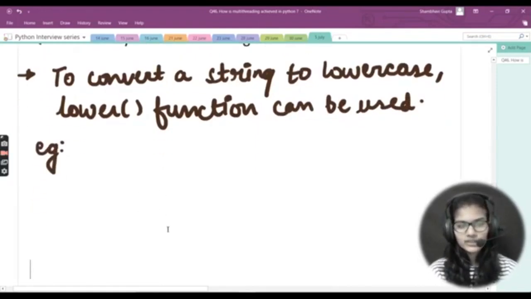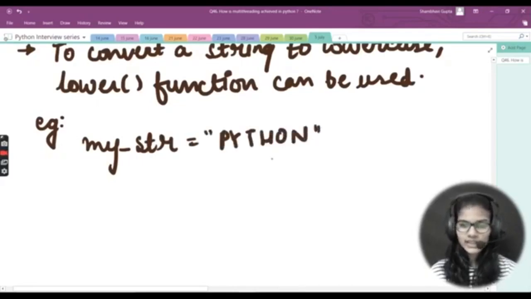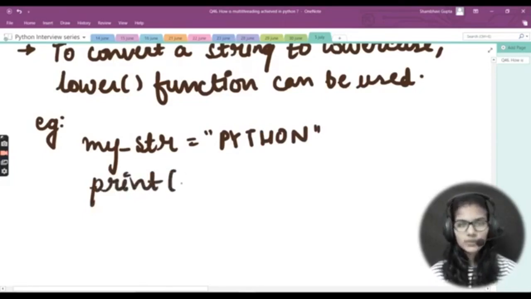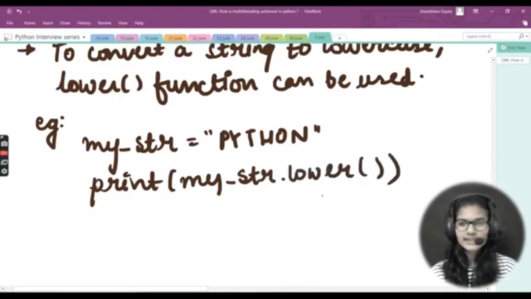So my example goes like this: let's say I have a string, my underscore str, and in that string let's say I have stored Python like this. All of the letters are in caps, right? Now I just want to convert it into small letters. So simply I would use my print statement. Inside the print statement, I would write the variable which I want to convert into small letters. For me that is my underscore str, right? my underscore str is a variable in which I have stored my string, and I want to convert that into lower case. So my underscore str, and here goes lower, and brackets like this, and this is closed.